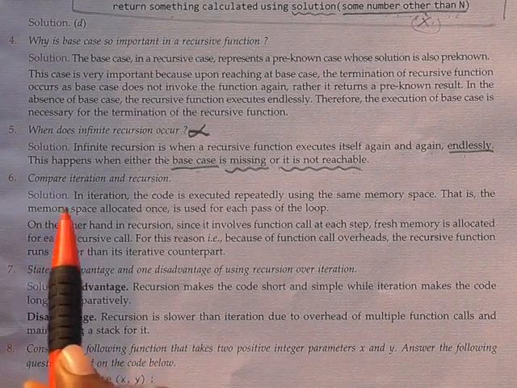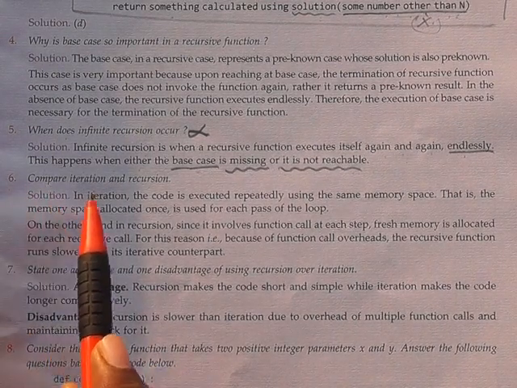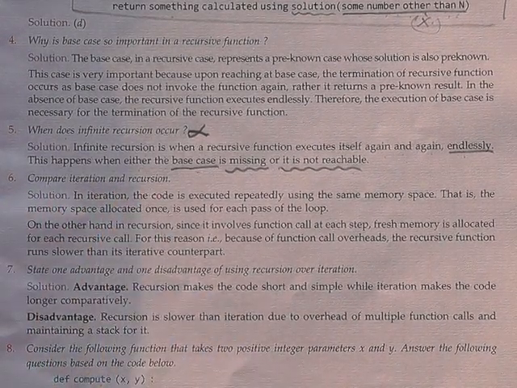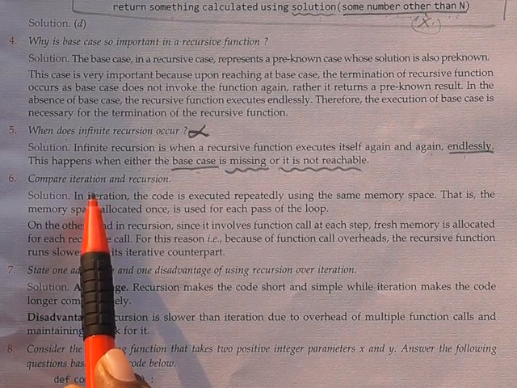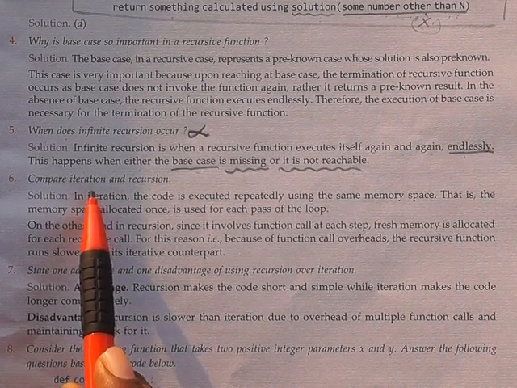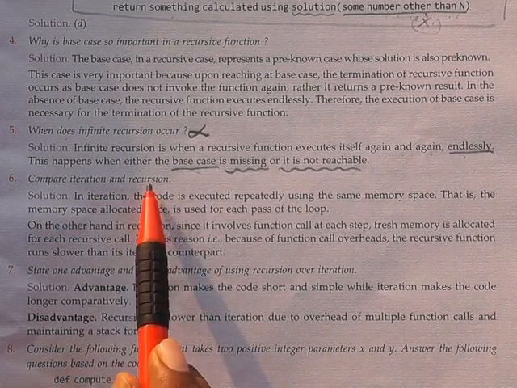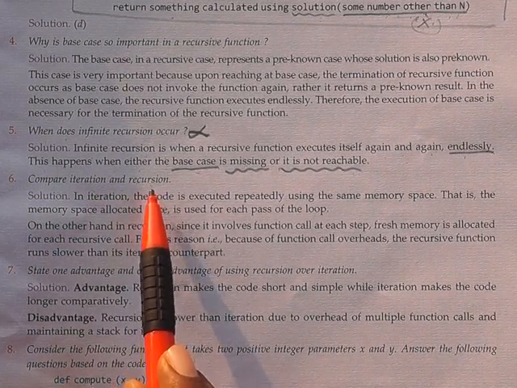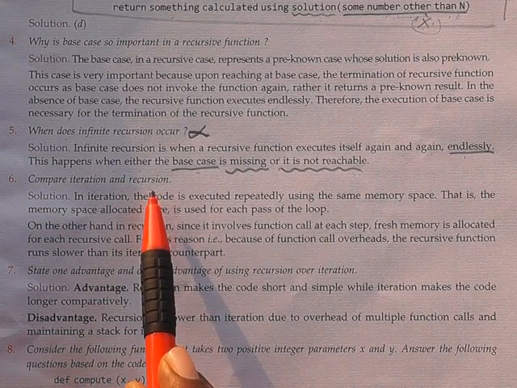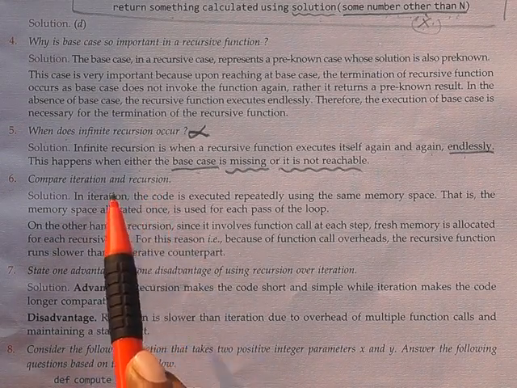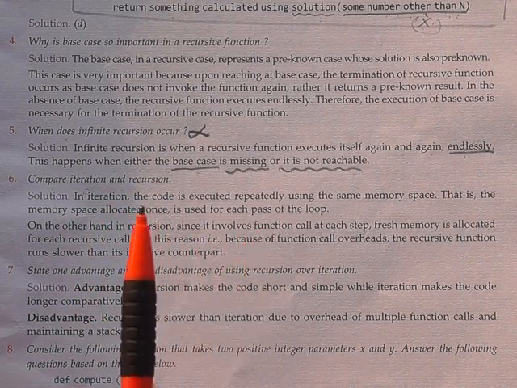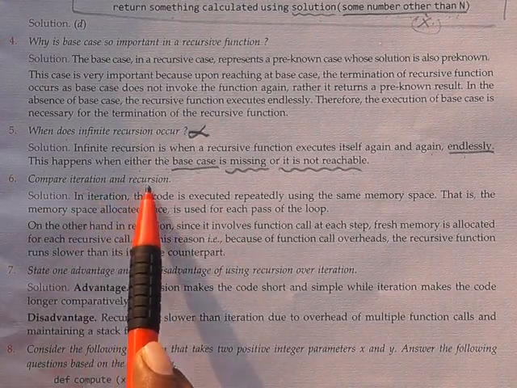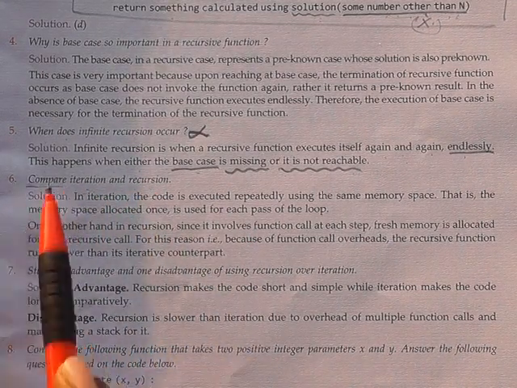Sixth question, compare iteration and recursion. Iteration means just like a for loop and a while loop. Again and again it will execute the same thing approximately. Then recursion, in recursion also the function call will be repeated again and again. So both look the same. You may have a doubt, what is the difference between iteration and recursion? Can you please compare them, you may ask, right?